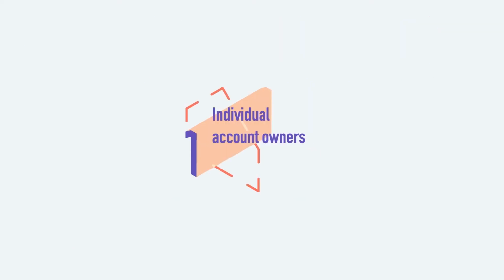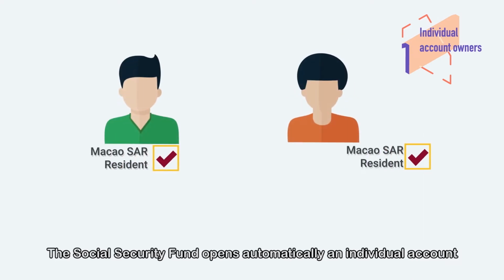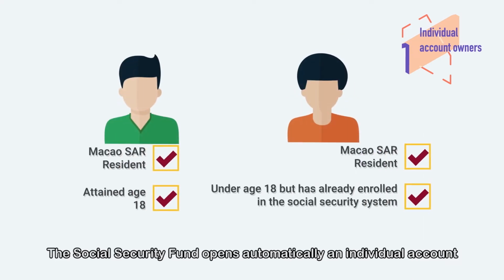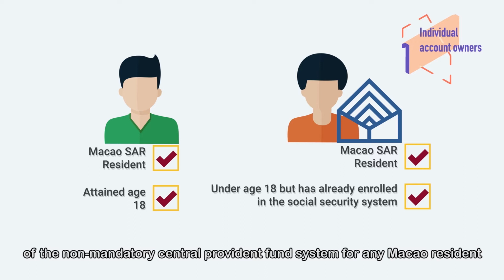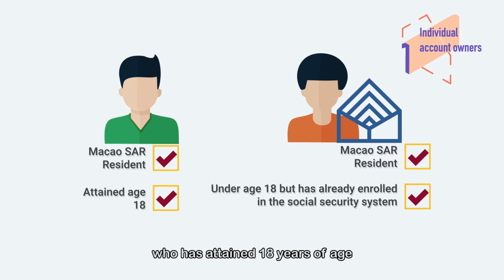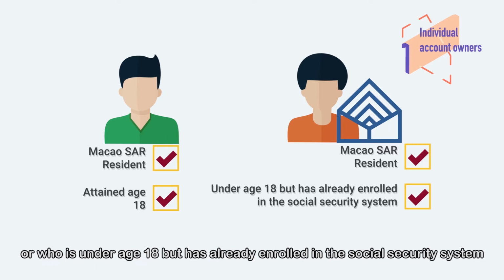1. Individual account owners. The Social Security Fund automatically opens an individual account of the non-mandatory Central Provident Fund system for any Macau resident who has attained 18 years of age, or who is under age 18 but has already enrolled in the Social Security system.